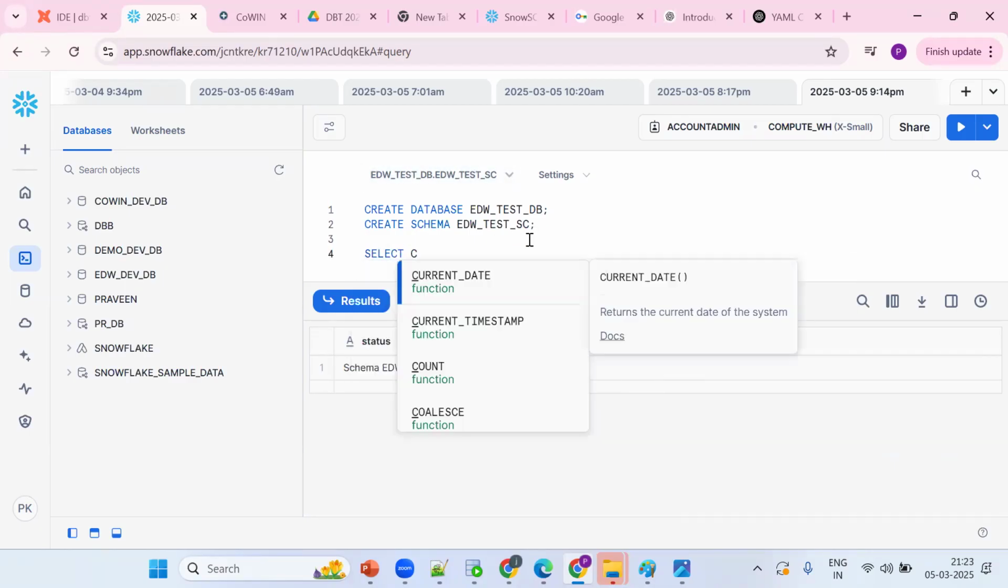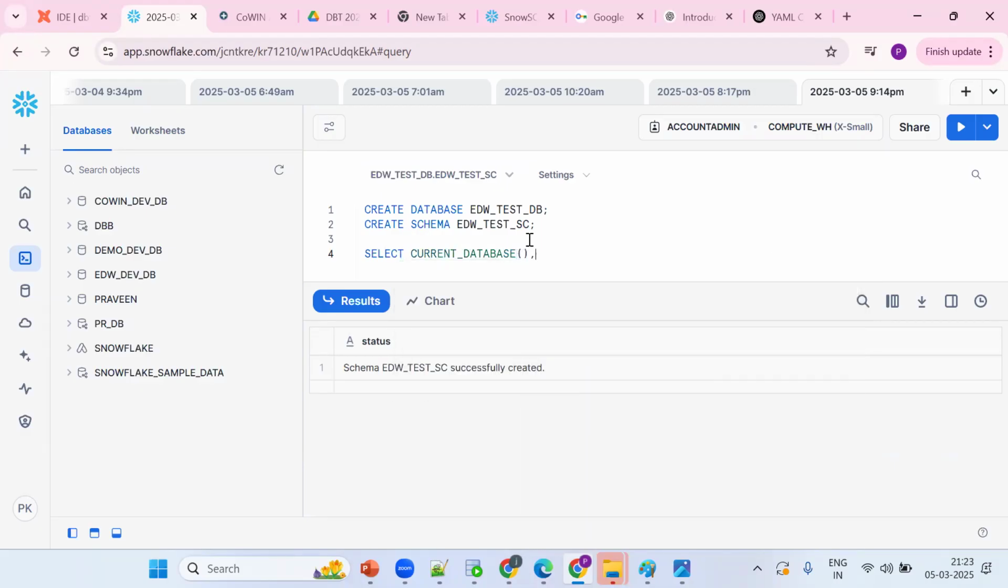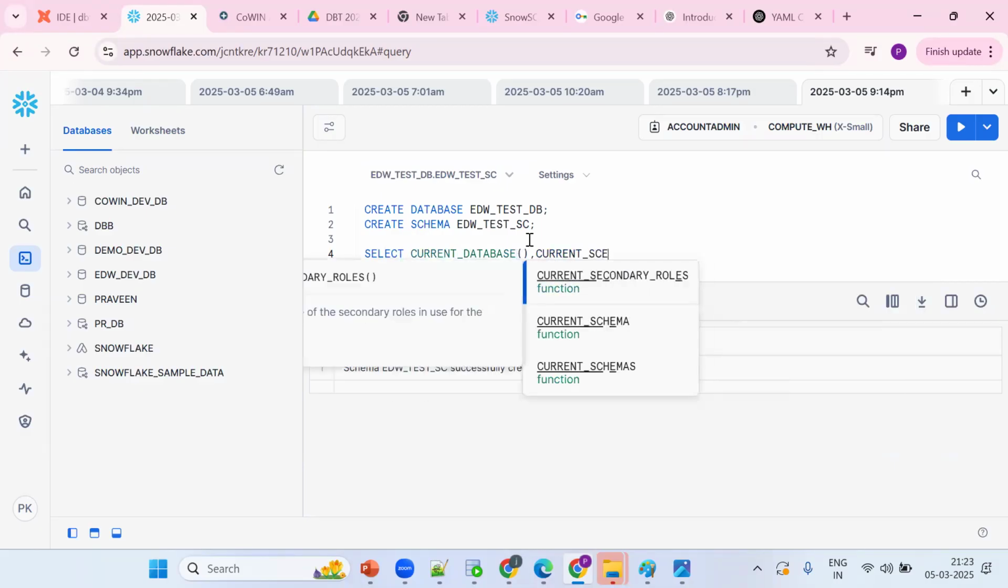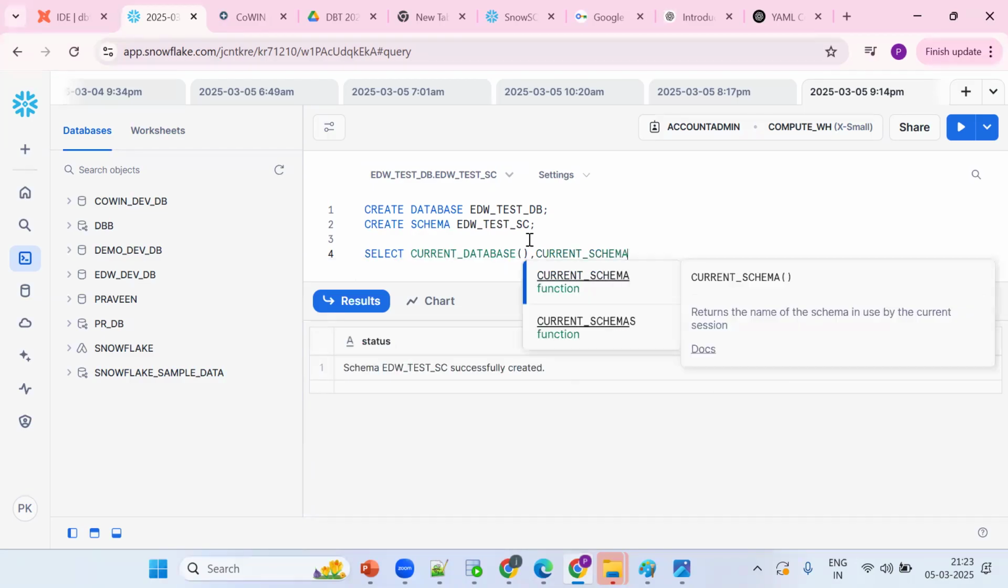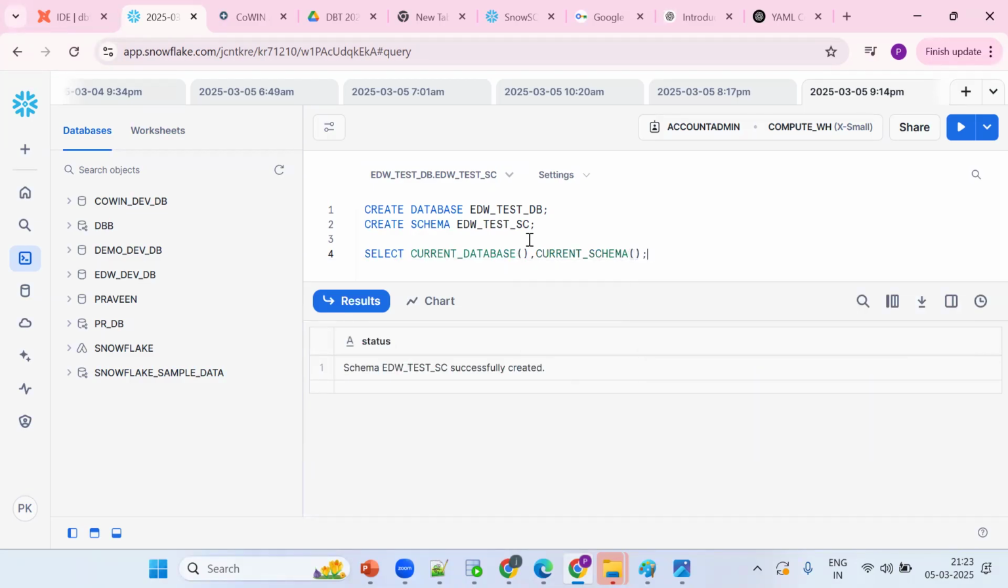Select current database, current schema. These are important, current schema. Okay, or you can go for show database, show schema. Control enter is the shortcut.